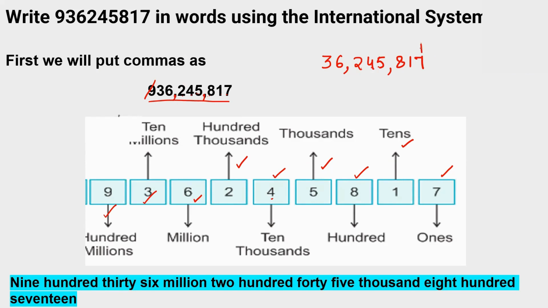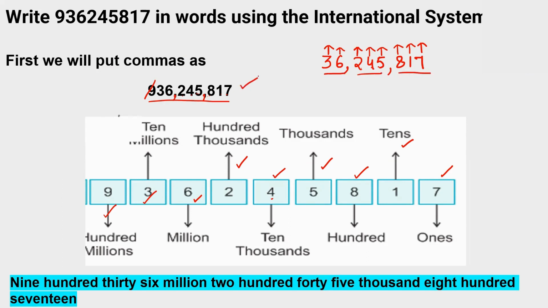So that's your ones place, tens place, hundreds place, thousands, 10,000s, and 100,000, million, and 10 million. Got it? So we will read it as 36,245,817.